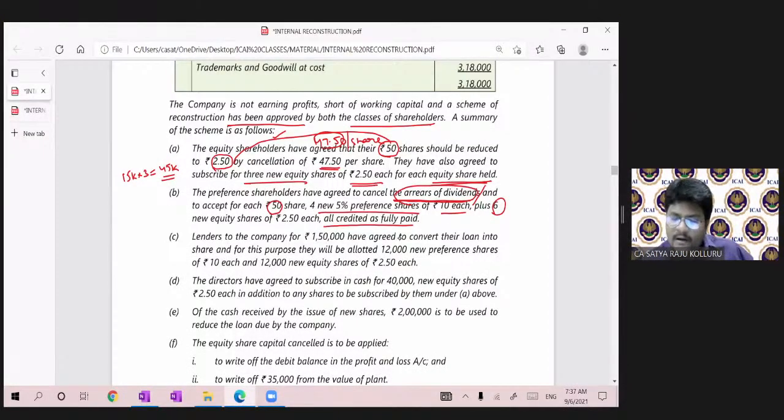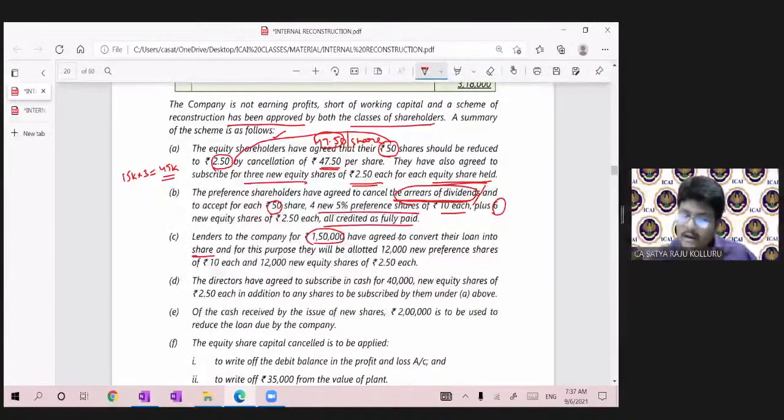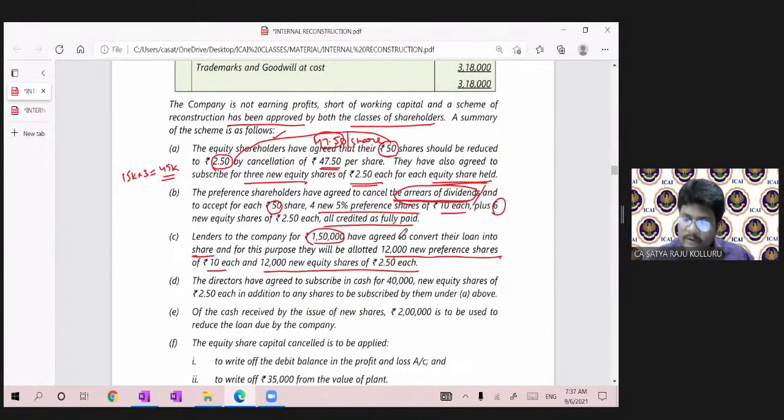Lenders to the company for rupees 1,50,000 have agreed to convert their loan into shares, and for this purpose they will be allotted 12,000 new preference shares of rupees 10 each and 12,000 new equity shares of rupees 2.50 each. 12,000 into 10 rupees means 1,20,000, plus 12,000 into 2.5 means 30,000. 1,20,000 plus 30,000 is equal to 1,50,000.